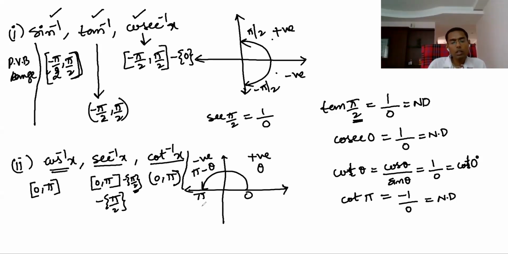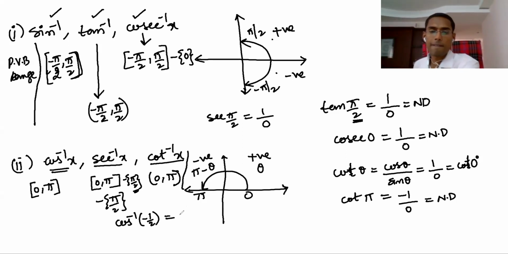That is the reason you are getting this for cos inverse of minus 1 by 2. We discussed the cos inverse of minus 1 by 2. Negative means you have taken the second quadrant. So second quadrant means what? Pi minus theta. What is the angle when cos value is 1 by 2?